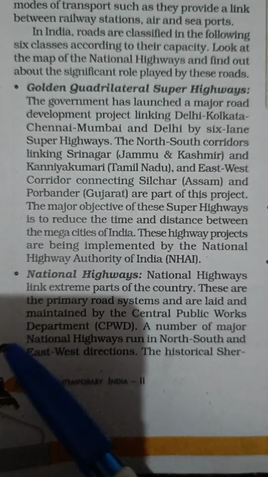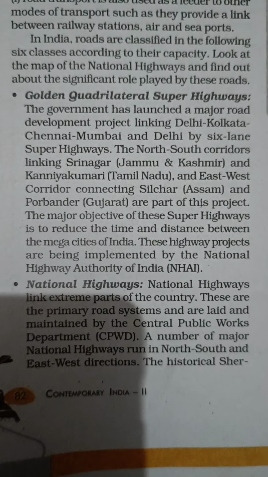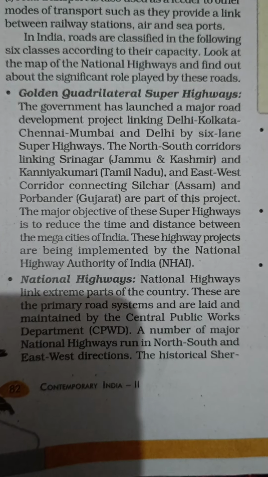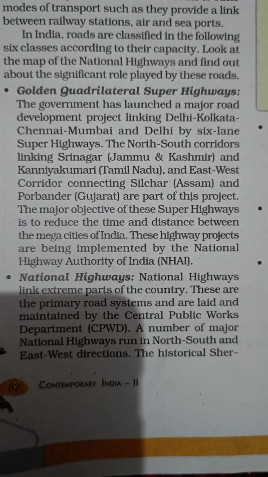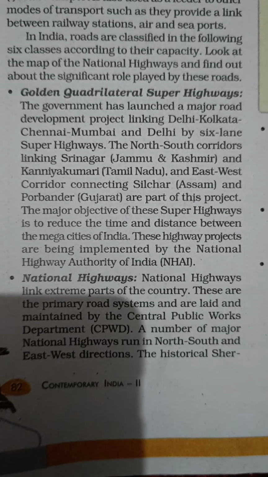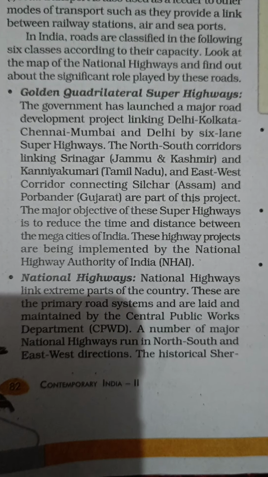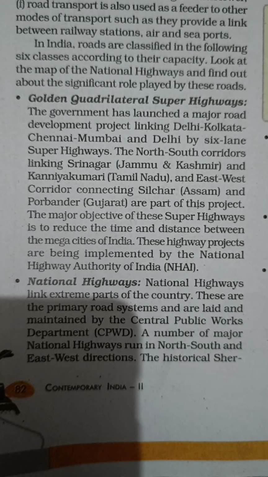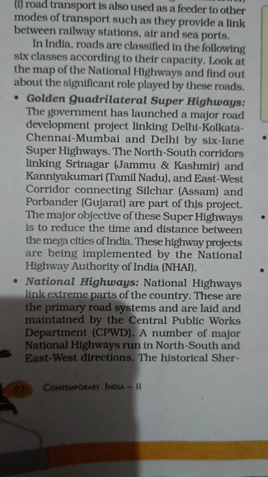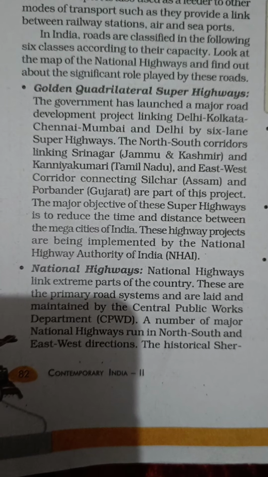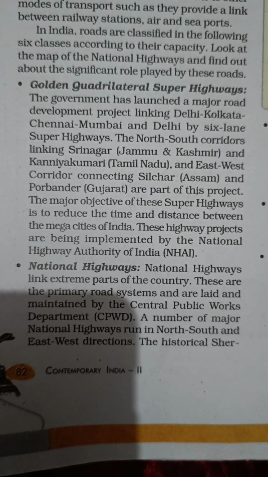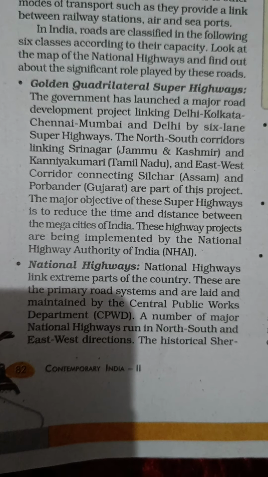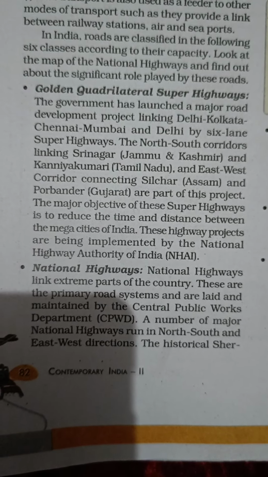Now we are going to discuss the second category, that is, the national highways. National highways are the extreme part of our connecting roadways that help the country to be connected with a link, which is the national highways. These are a primary road system and are laid and maintained by the CPWD, Central Public Works Department. A number of major national highways run in the north-south direction and also the east-west direction.